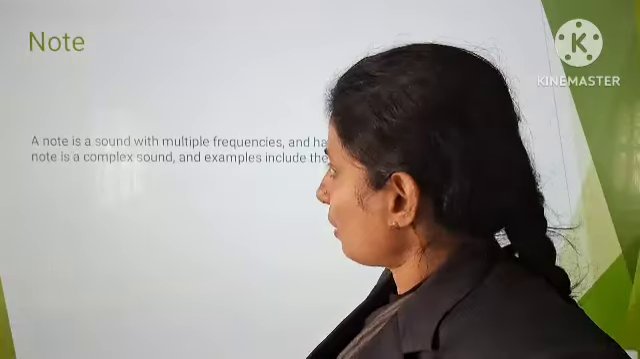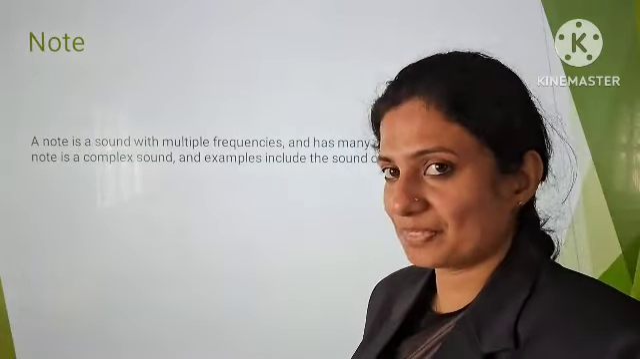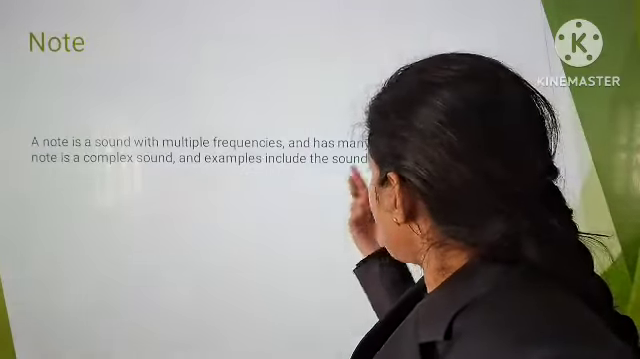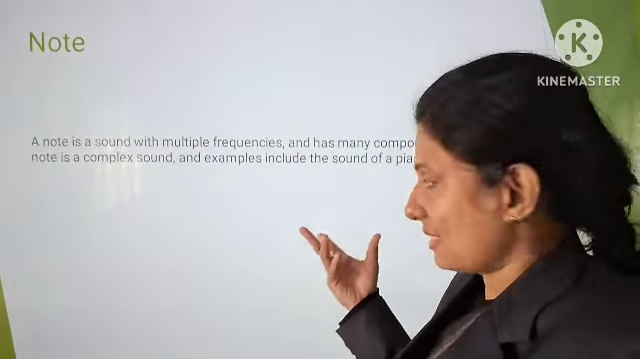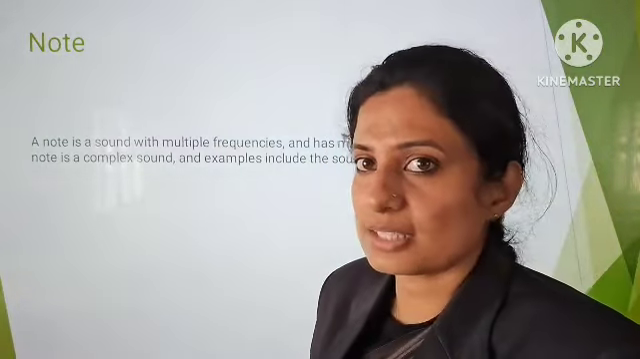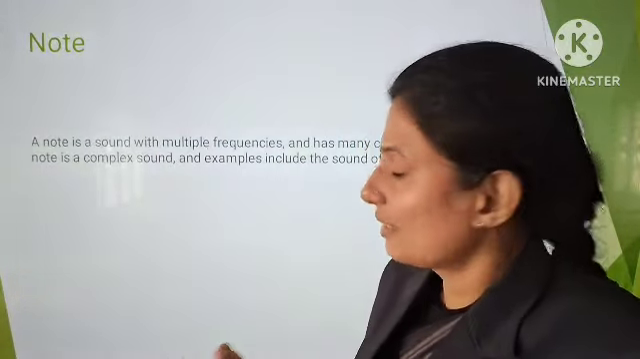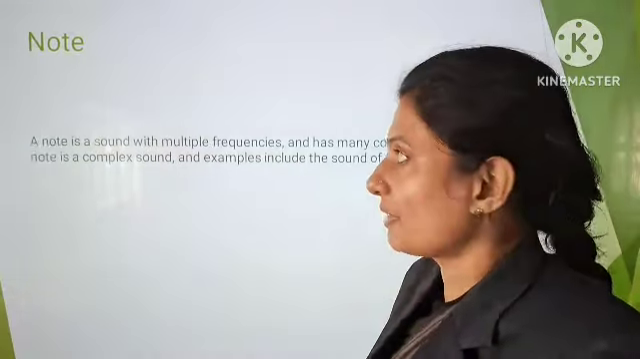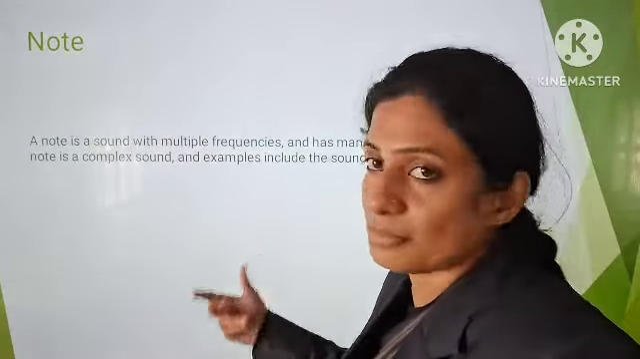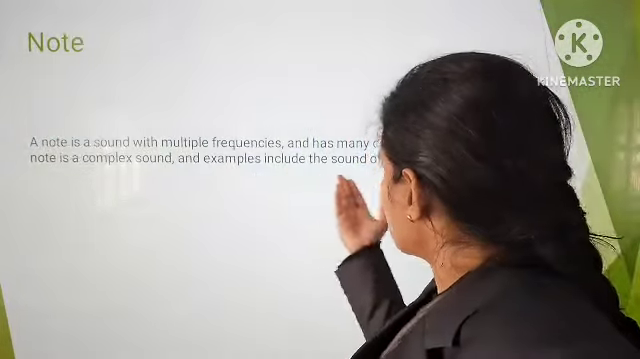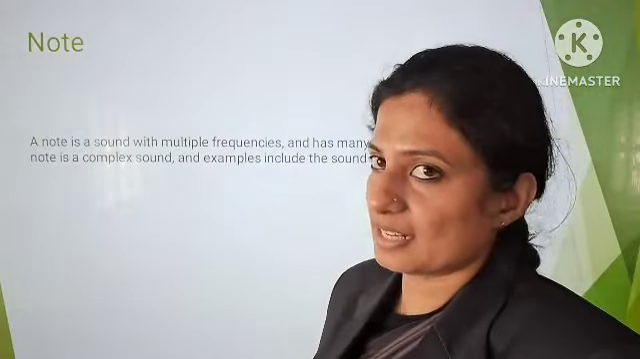But a note is a sound with multiple frequencies. It can produce different frequency sounds and has many components in it. Like a musical instrument, for example a guitar or a sitar, it can produce different notes of sound. That is because its construction is in such a way that it can produce different notes of different frequencies. Multiple frequencies can be produced by it. For example, sounds of a piano or a guitar. So these are all about this chapter.